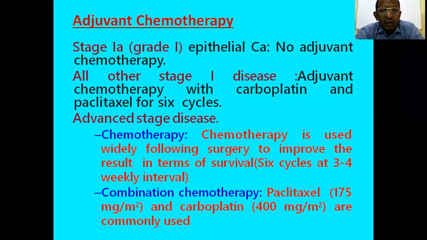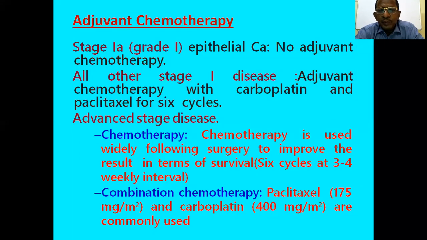But in all other stage 1 disease, adjuvant chemotherapy with carboplatin and paclitaxel for 6 cycles is a must. In case of advanced stage disease, that is stage 2 onwards, stage 2, stage 3 and stage 4, chemotherapy is a must.